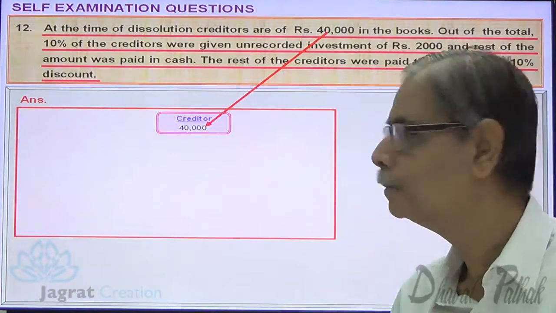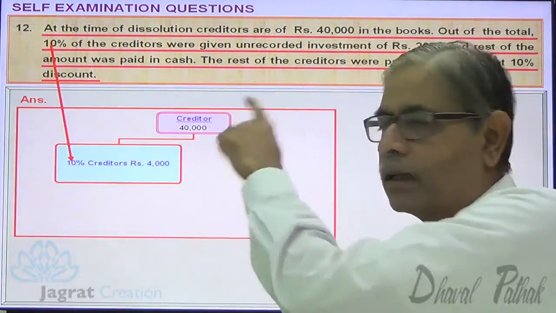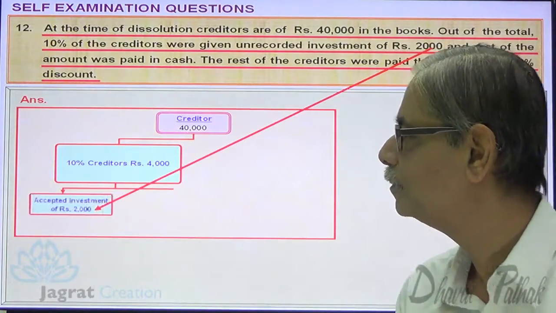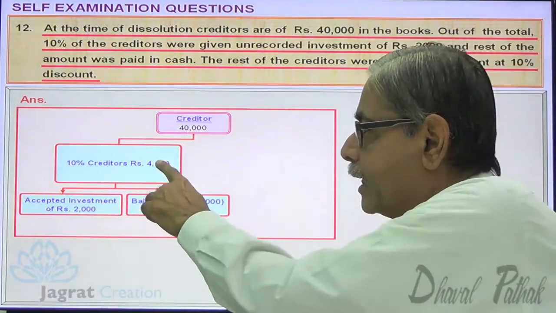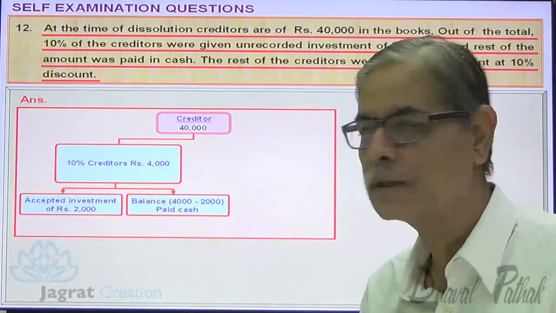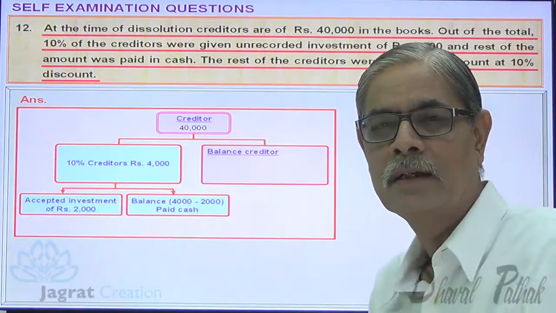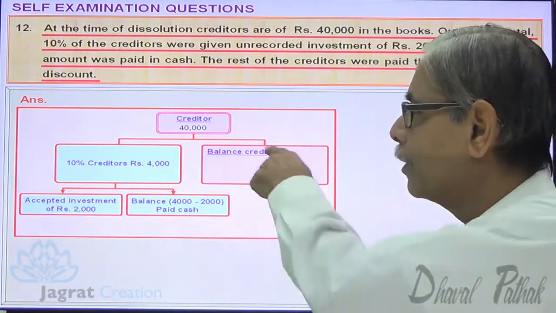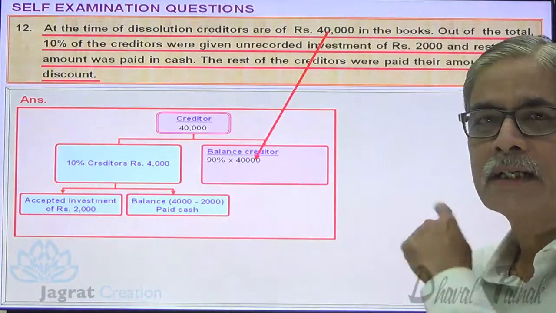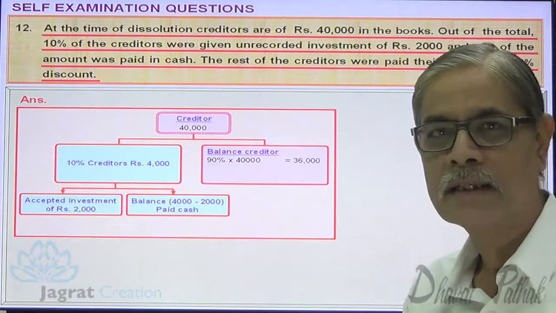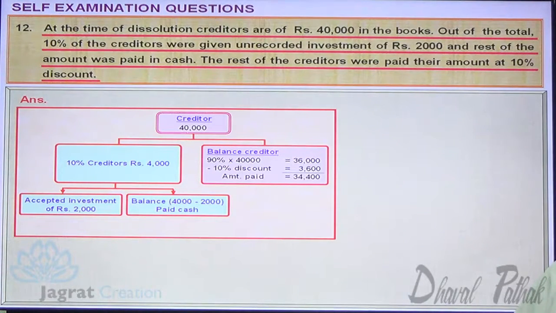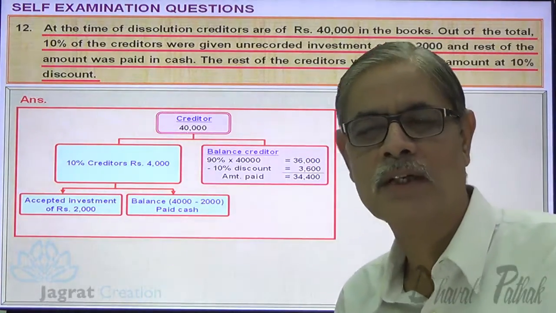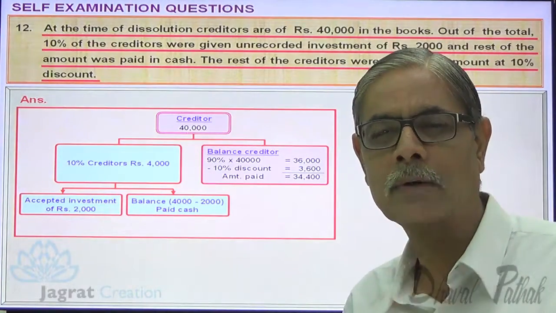Creditors are 40,000. 10% creditors are 4,000. They are given investment of 2,000. Remaining creditors, 4,000 minus 2,000, they are paid cash. Now this is the information for 10% of the creditors. Remaining are how much? 90% creditors. They are 36,000. They are paid at 10% discount. So they are paid 34,400. Now this is the information about the transactions. Now I want to write down the journal entry.